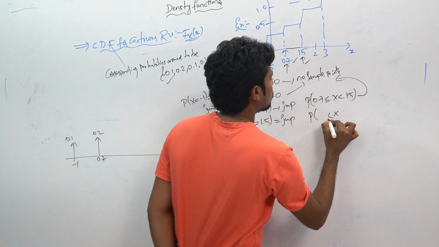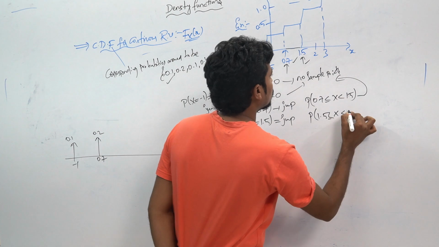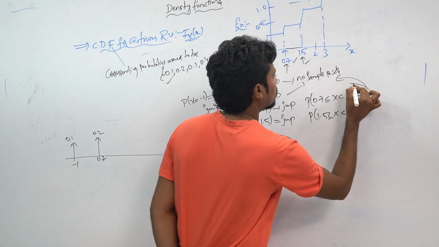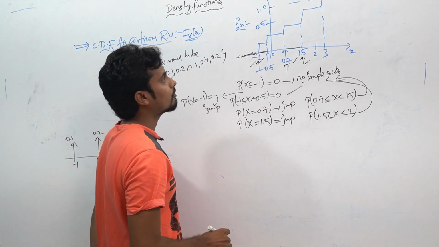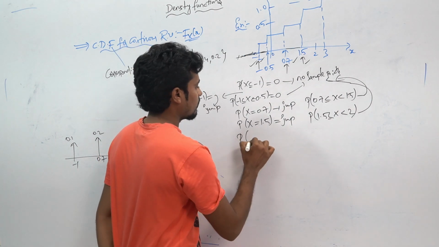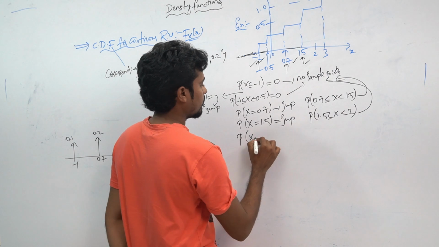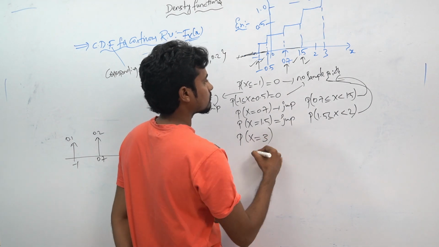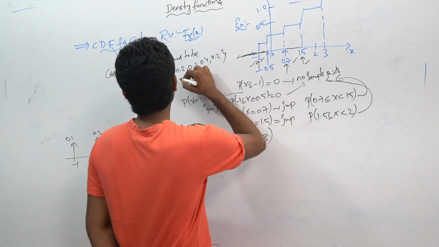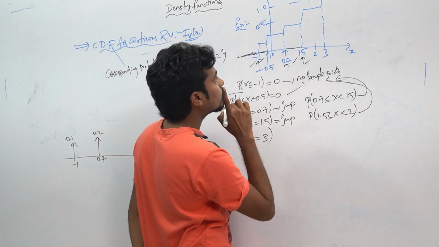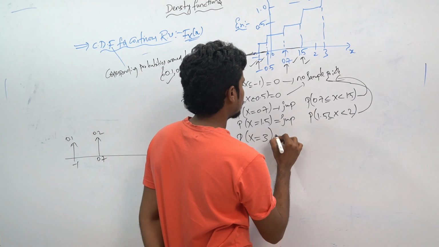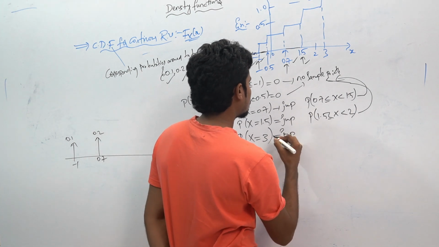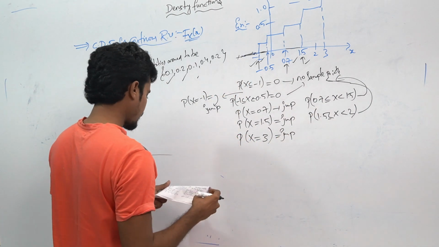Probability of x between 1.5 and 2, no jump, no sample points. And similarly, at p of x equal to 3, here you can see there will be a jump. How much will they be given?